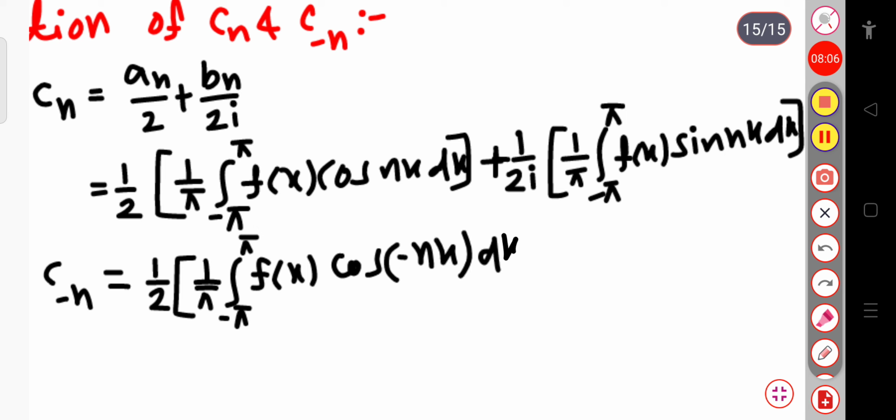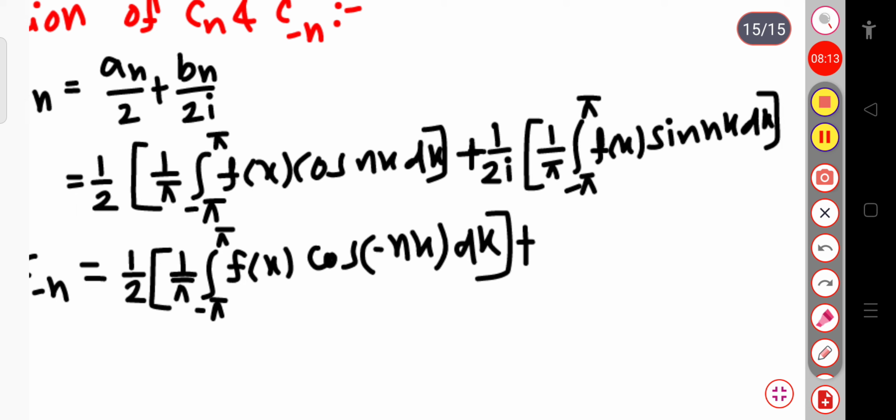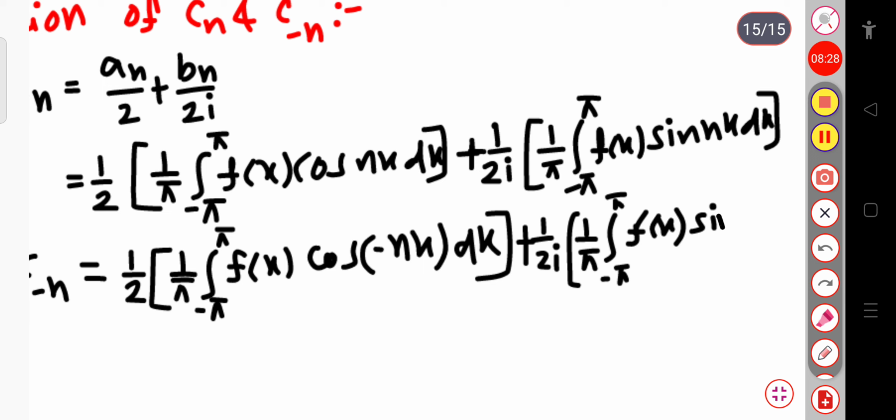Simply I am substituting n as minus n. Then plus 1 by 2i, whole into 1 by pi integration from minus pi to plus pi f of x, and here sine of minus nx is present, sine of minus nx into dx. The bracket closes.